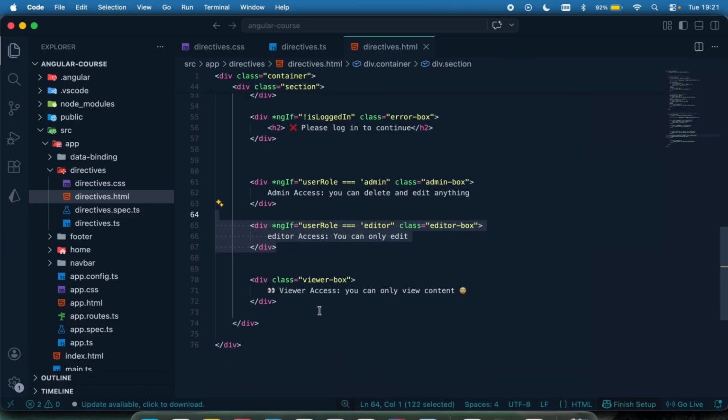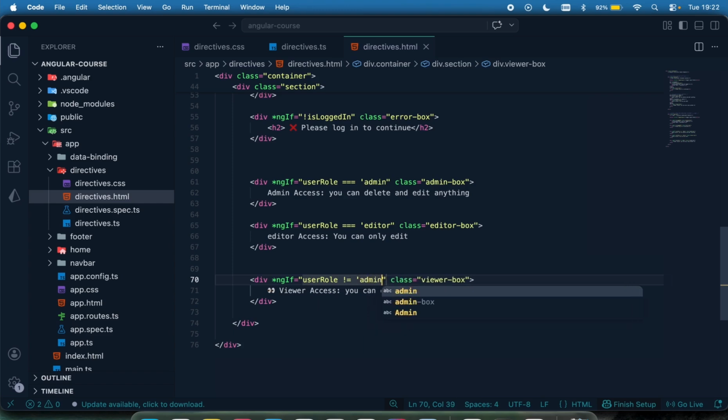While the last one, I'm going to say *ngIf equal to, if the user role is not equal to admin, right? And user role is not equal to editor, then display this one right here.